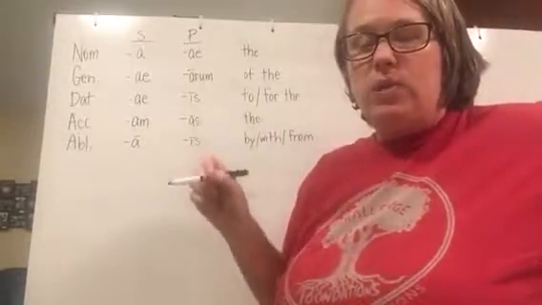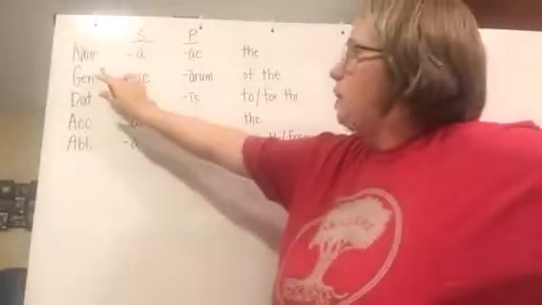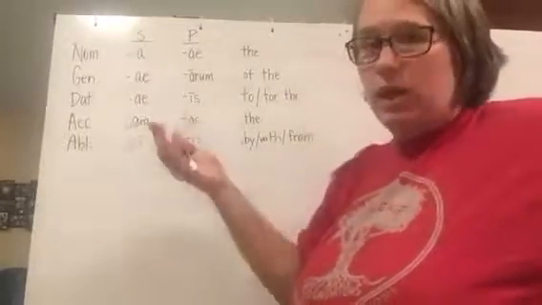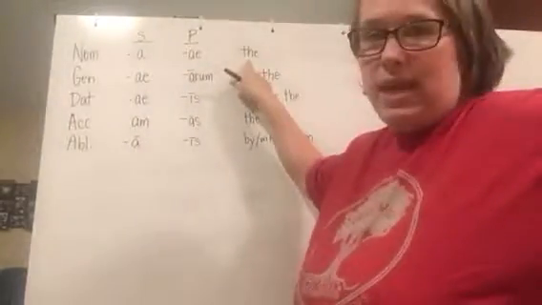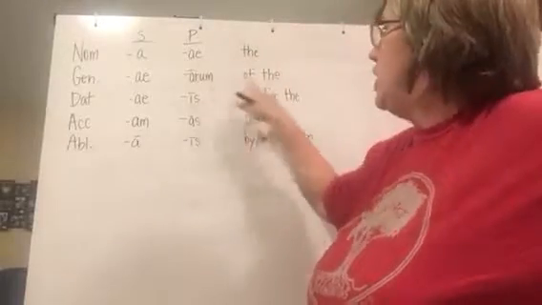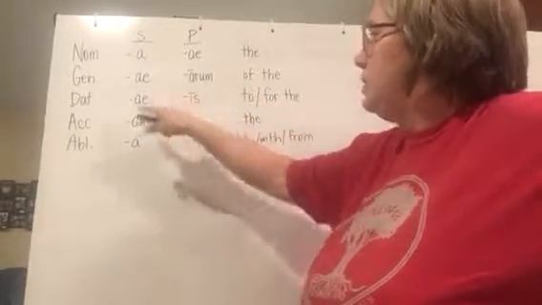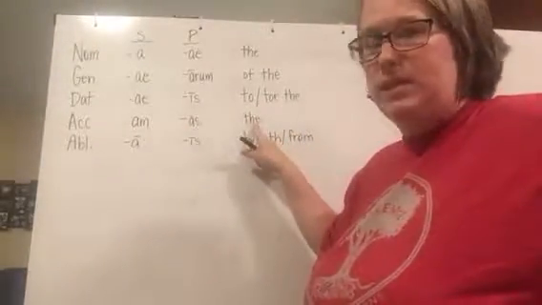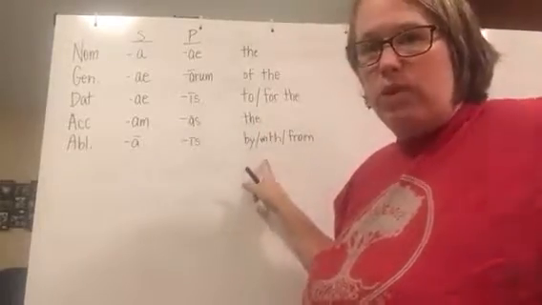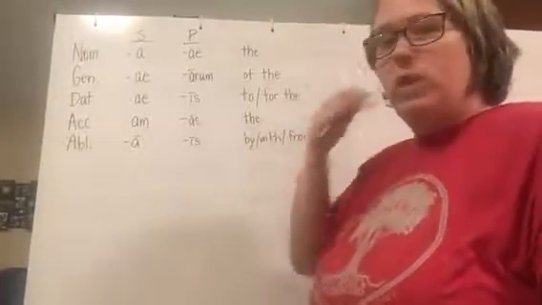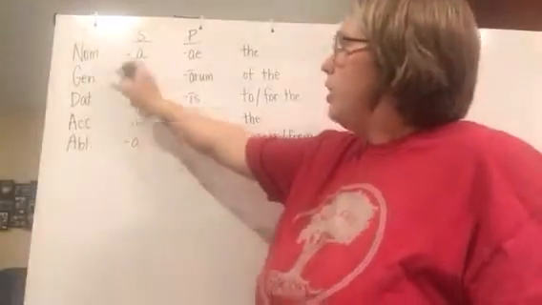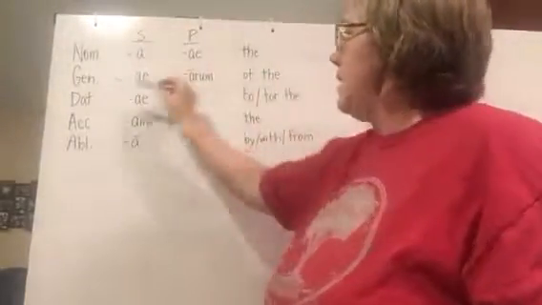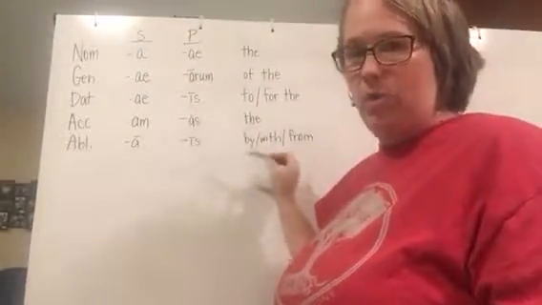Another thing you need to know is the meaning of the cases. If we have a vocab word like sailor, then nominative always means the or a sailor. Genitive is of the sailor. Dative is to or for the sailor. Accusative is also the sailor. And ablative is by, with, or from the sailor. So it would help you if you would learn that nominative means this, genitive means this, dative means this, and so forth. I hope that helps.